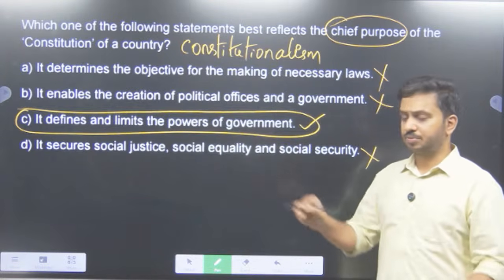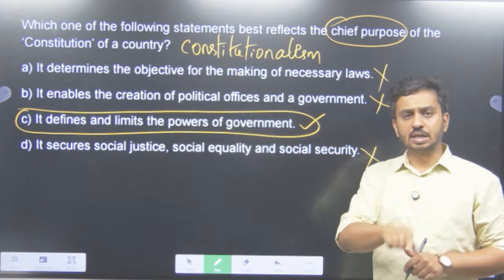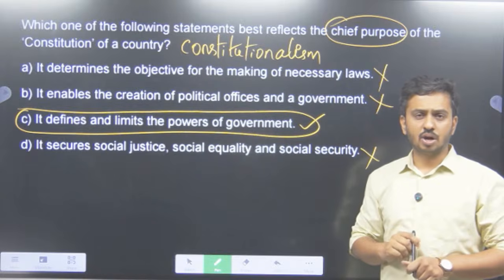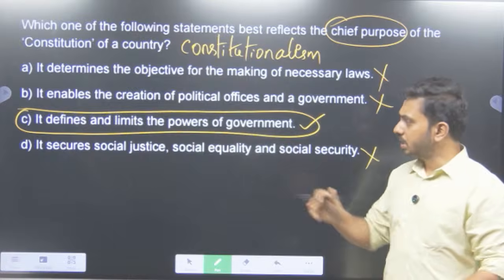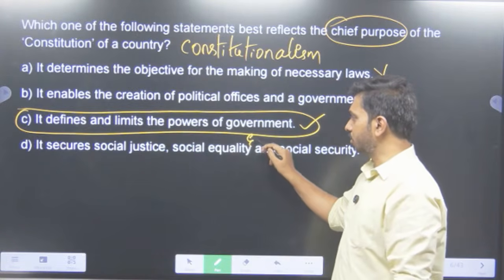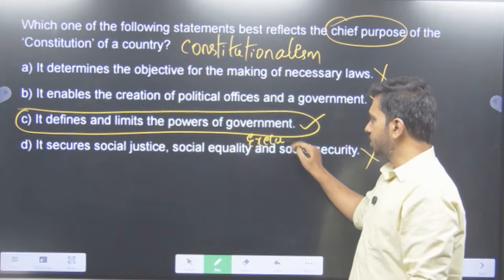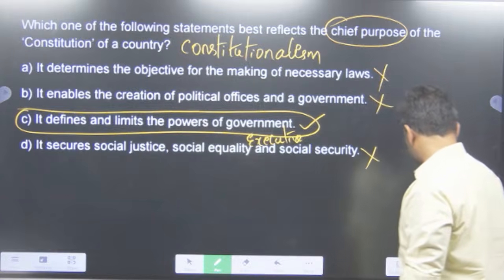So the Constitution defines the framework in which the judiciary, the executive and the political offices, the legislature must actually work. So it defines and limits the powers of the government. Here they are talking about the executive. So is that the chief purpose? Yes. C is the right answer here.